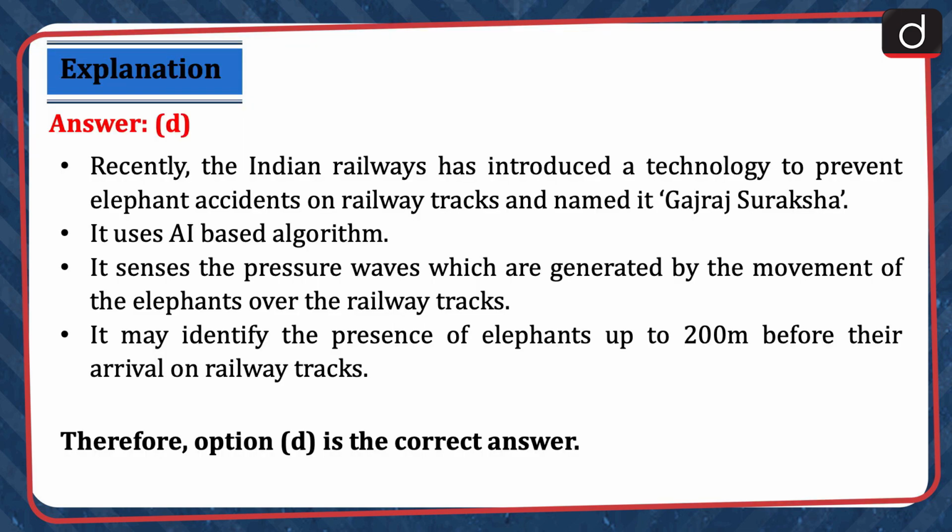Recently, the Indian Railways has introduced a technology to prevent elephant accidents on railway tracks and named it Gajraj Suraksha. It uses an AI-based algorithm. It senses the pressure waves which are generated by the movement of the elephants over the railway tracks. It may identify the presence of elephants up to 200 meters before their arrival on railway tracks. Therefore, option D is the correct answer.